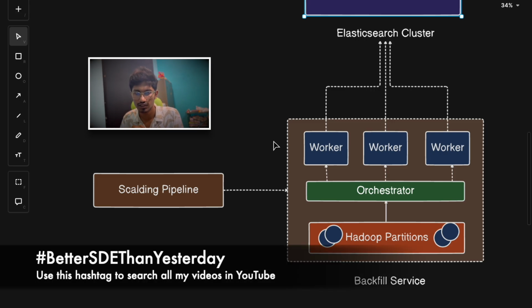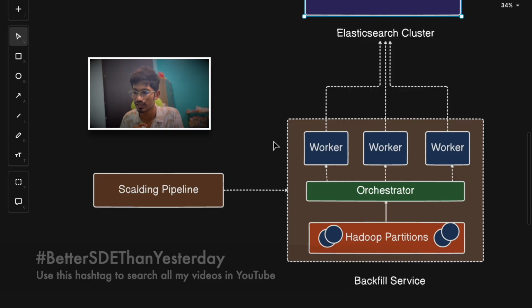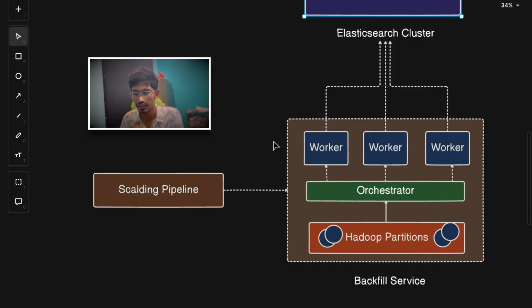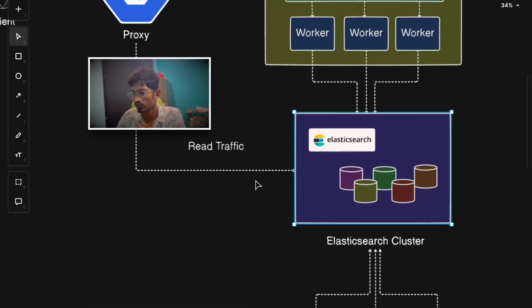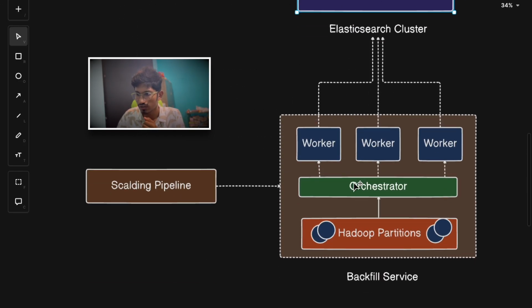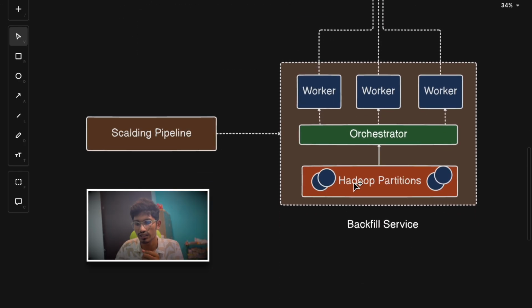I mean, Twitter was down for some period of time, and during that period the writes were not performed effectively because the cluster was down. It was not able to write the tweets to the Elasticsearch cluster. So in those cases, there will be a possibility of missing data. These are some of the common reasons that Twitter needed a backfilling concept. All right, so in order to handle these cases, they came up with a backfilling service.